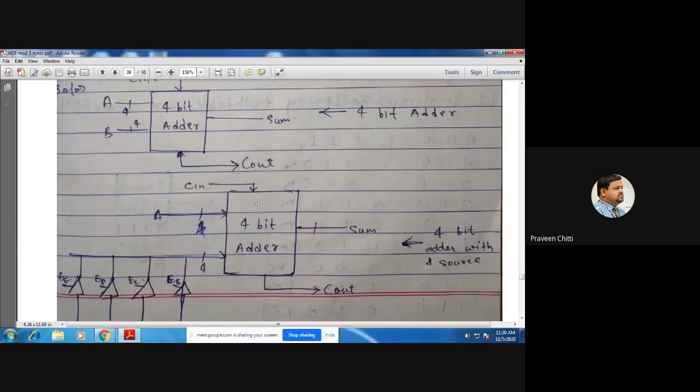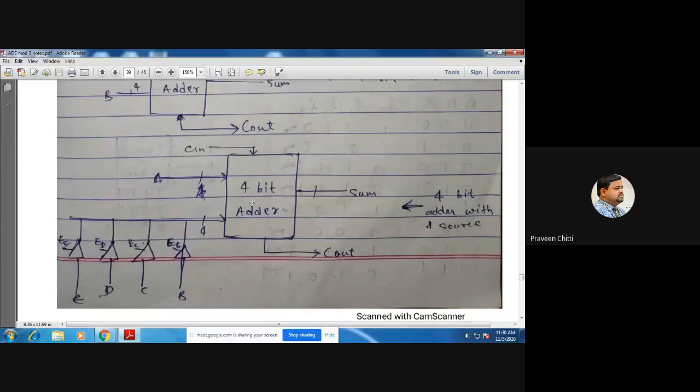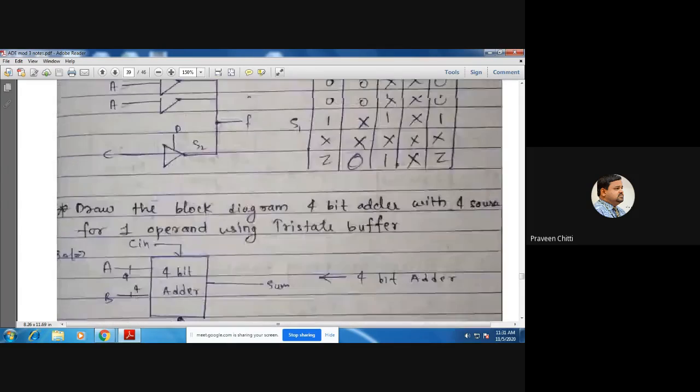If you want to implement this using tri-state buffers, it can be done like this. One input can be given directly to the 4-bit adder, and the other input can be connected to a common line, which is called a bus. To this common bus we can give the enable signal as well as the other 4 inputs, and accordingly we can get the output. So that is about the tri-state buffer.